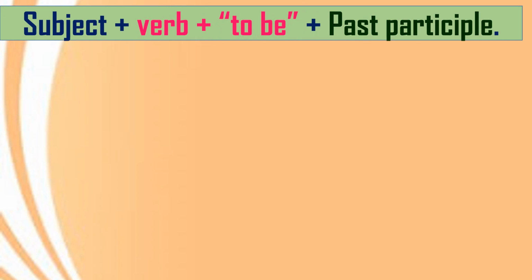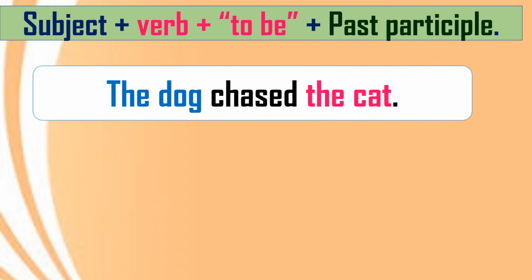So we will conclude with a very important chart, or with examples of some very easy sentences. See, we have seen the format of the passive voice: subject plus to be plus pp, past participle. So we will take very easy sentences here. The dog chased the cat. Very simple sentence. This is an example of active voice.